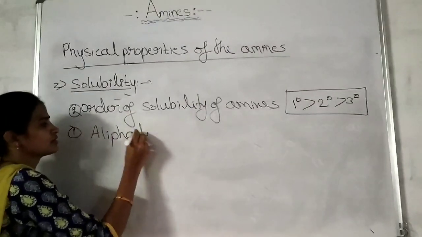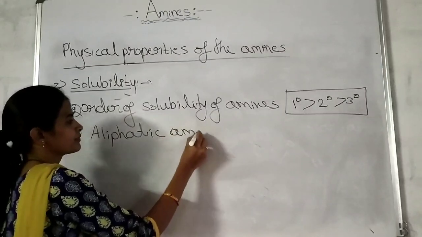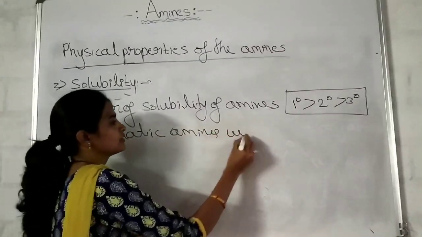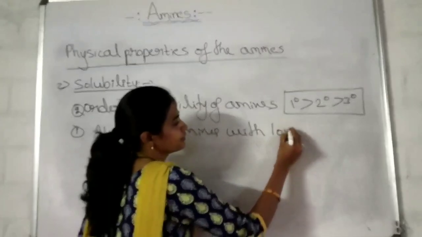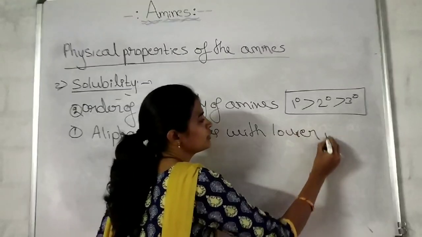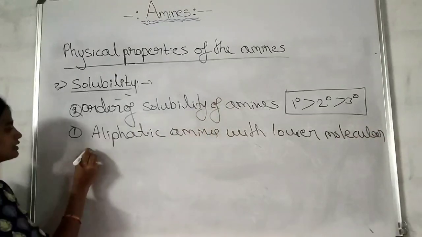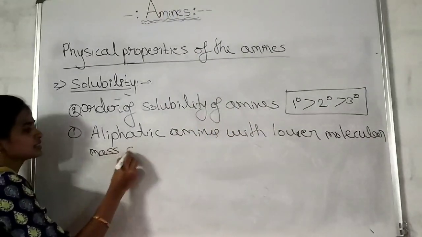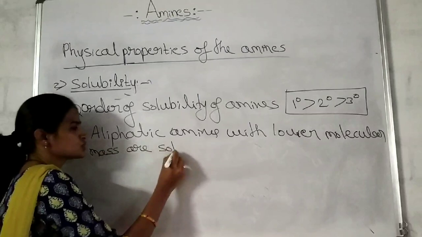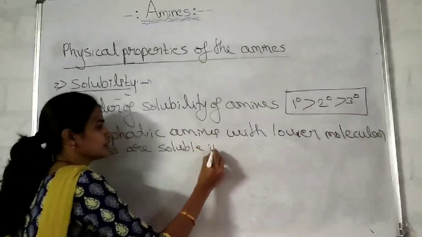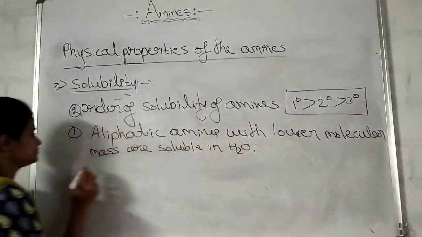Aliphatic amines with lower molecular mass are soluble in water.